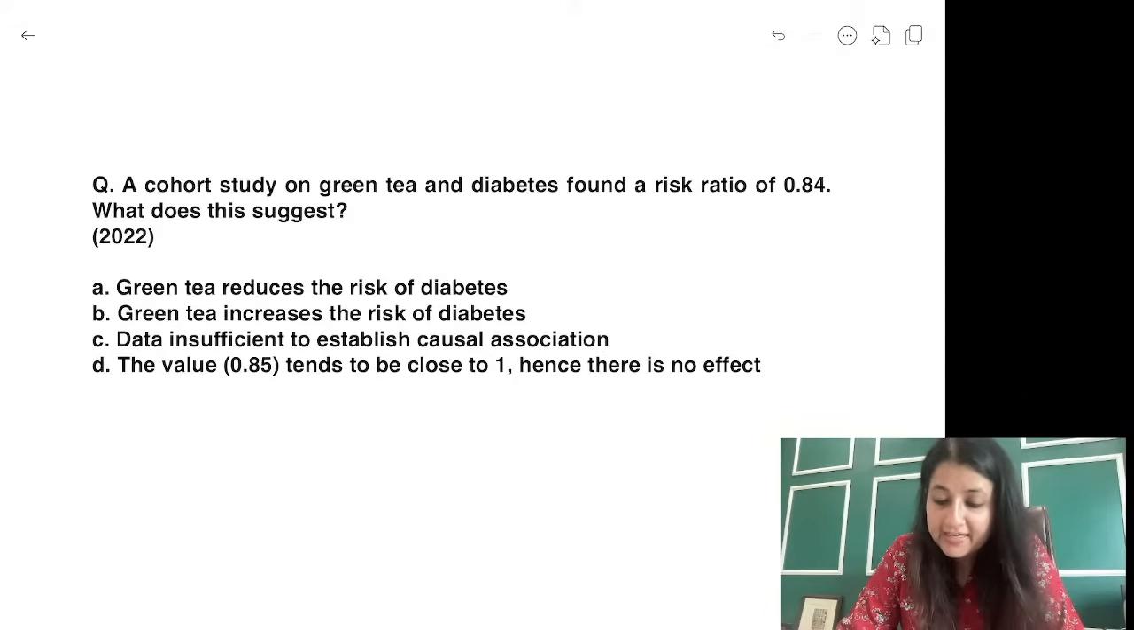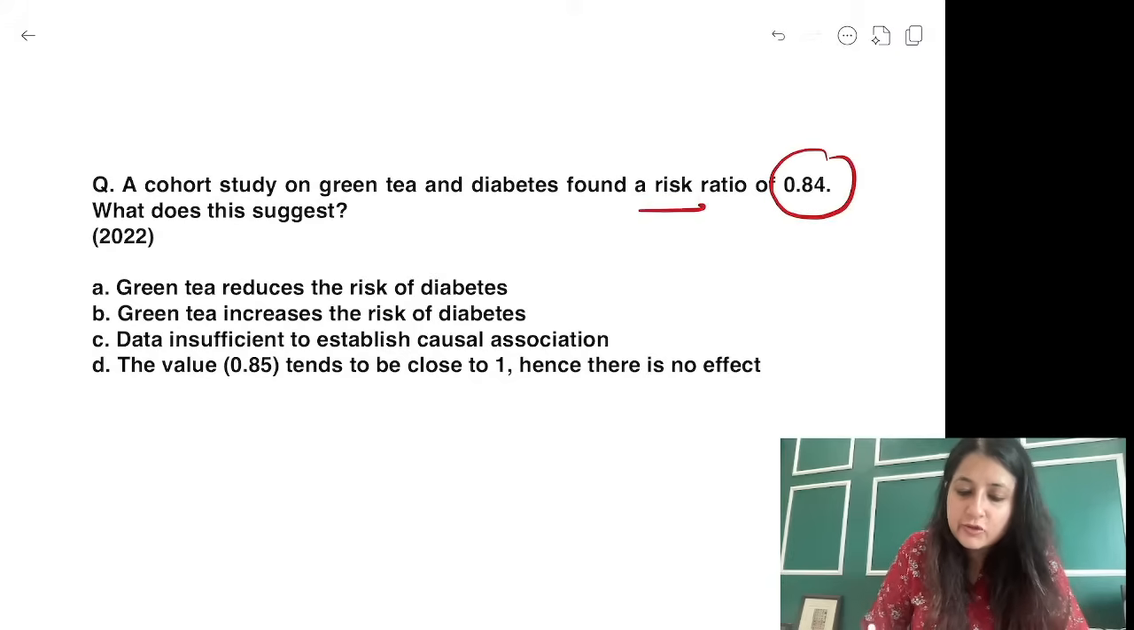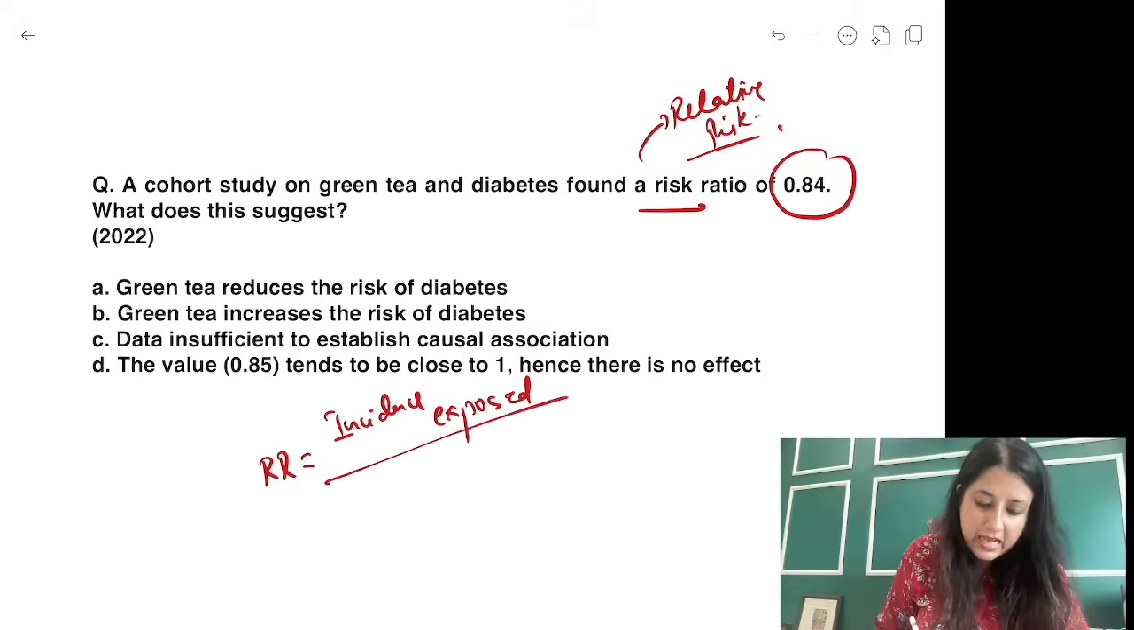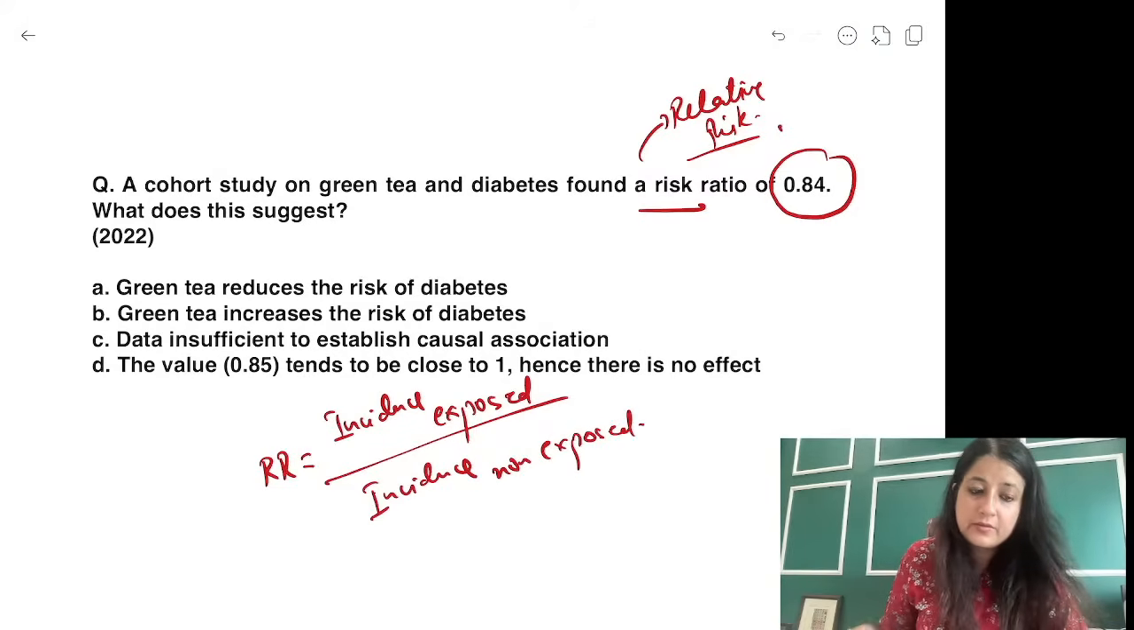Yes, 0.8. Now risk ratio is the other word for relative risk. We'll go to the numericals, don't worry. Relative risk, what is the formula for relative risk? We look for incidence among exposed divided by incidence among non-exposed. अभी numerical practice करेंगे, उसमें देखेंगे, ठीक है? Yes, rare disease for case control.